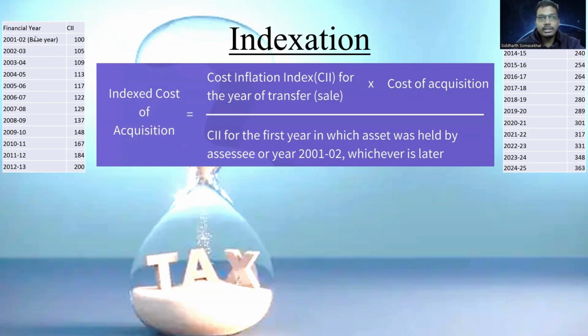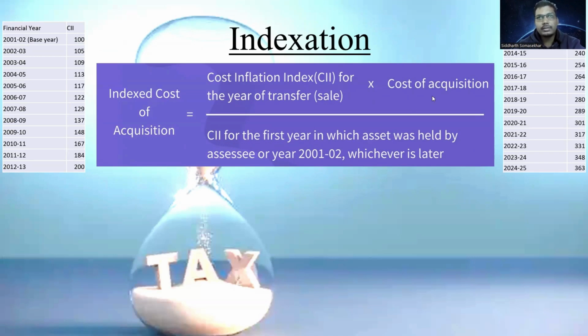Financial year 2001 is the base year, which is 100. And after that, all these inflation points are kept to calculate the indexed cost of acquisition or indexed cost of improvement. So if you want to calculate indexed cost of acquisition, for example, you take the cost of acquisition, you multiply it by the cost inflation index for the year of transfer or sale, and divide it by the cost inflation index when the asset was bought, or financial year 2001, whichever is later.